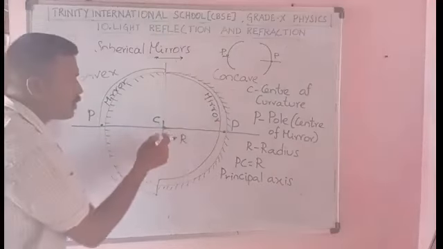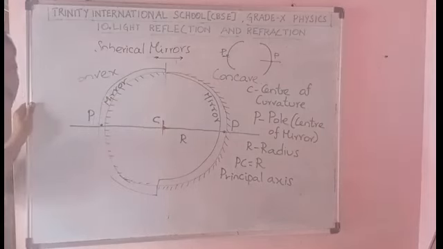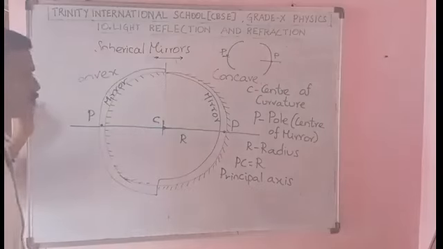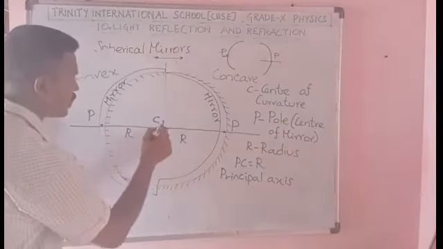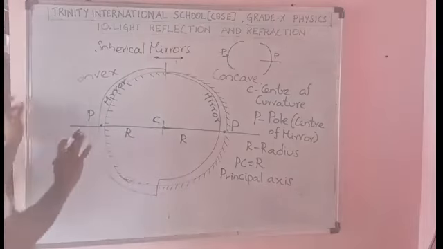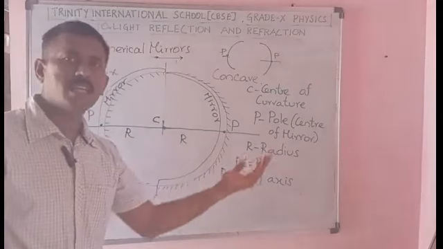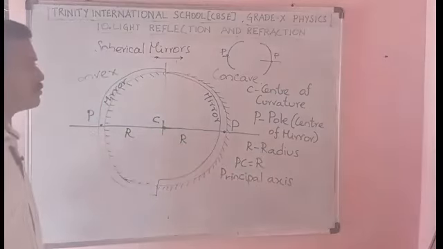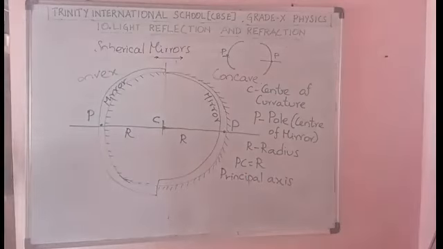It is in front of the mirror point C, and when you take convex, that is back side of this mirror. Also the radius line: the R and C everything lies back of the convex mirror. The R and C everything lies in front of the concave mirror. Okay. Please make a note of this. I will just move from the board.